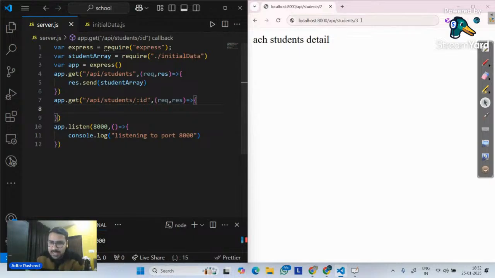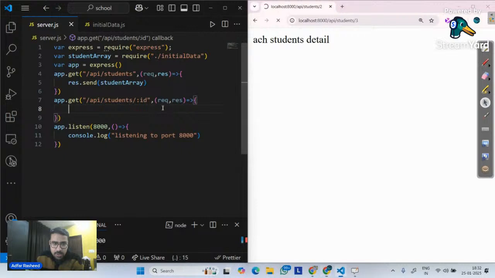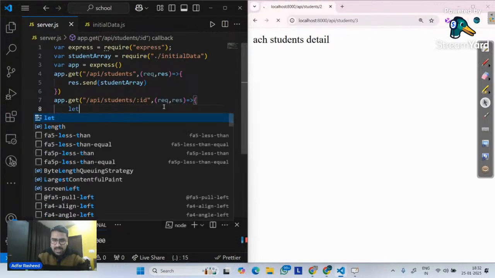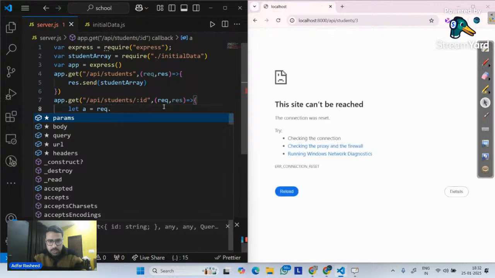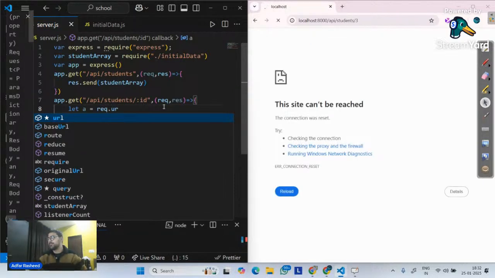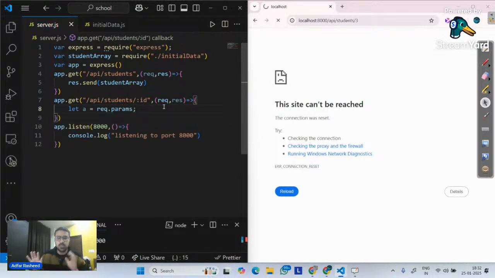Do we all agree that whenever I click enter, it means I am trying to make a request? Yes. So this particular thing belongs to the request object and it belongs to params. So let me simply say let a equal request dot URL. Although I don't need URL, I need params. So I will simply say request dot params, like this. Let's see what a becomes.